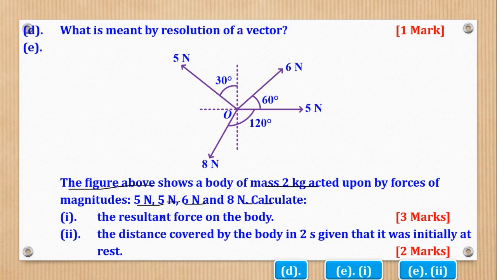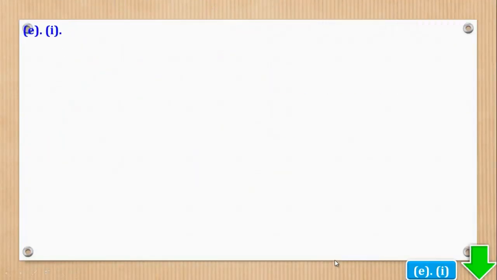Calculate, Roman 1, the resultant force on the body, and Roman 2, the distance covered by the body in 2 seconds, given that it was initially at rest. In other words, they want you to resolve these forces, and after that you get the resultant. So we are going to first redraw the diagram for us to easily resolve.